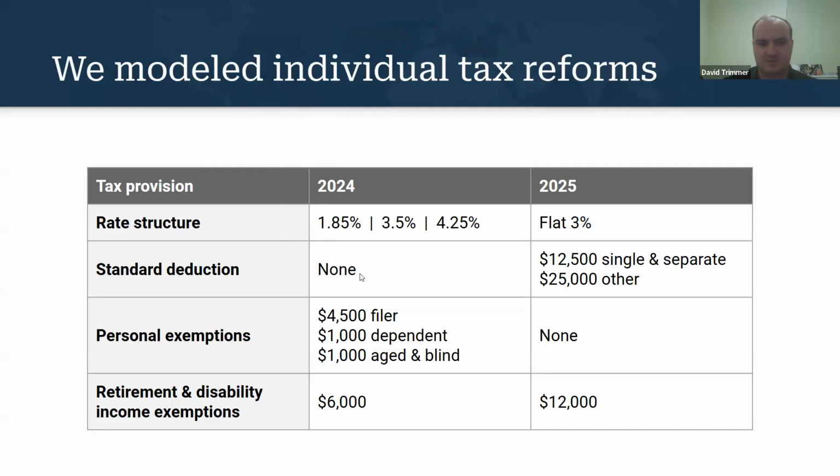Louisiana, before the tax bill was passed, did not have a standard deduction. They introduced one that was $12,500 for single and separate filers and $25,000 for all other filing statuses. In conjunction with this, they mostly eliminated their personal exemptions, getting rid of the $4,500 filer, $1,000 dependent exemption, and $1,000 for age and blind filers as well. And they also doubled their retirement and disability income exemptions.